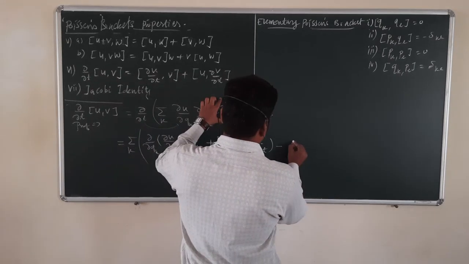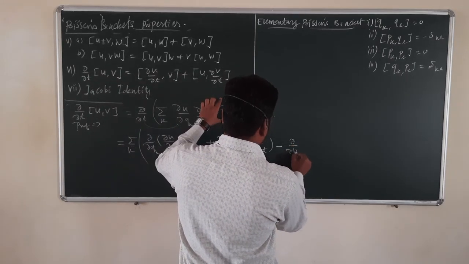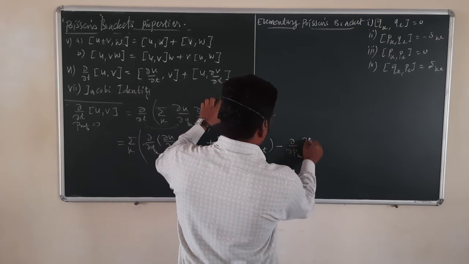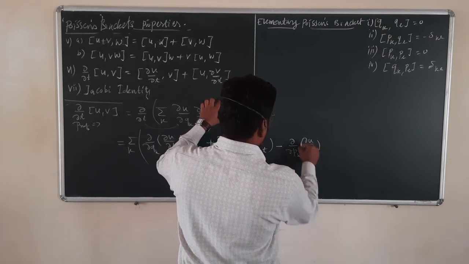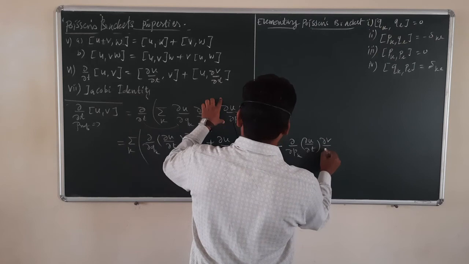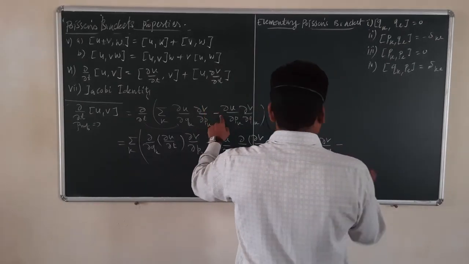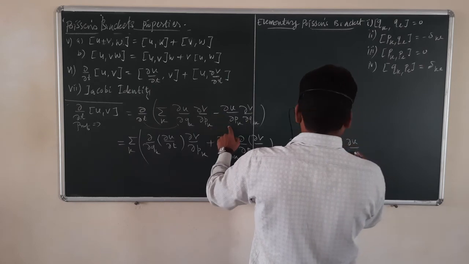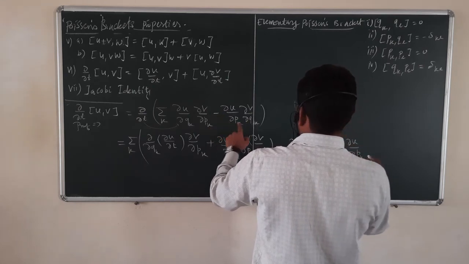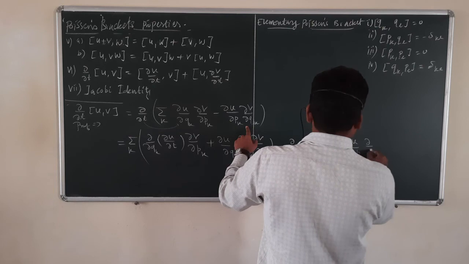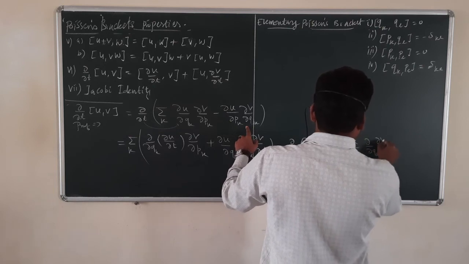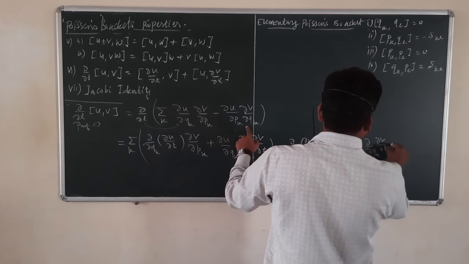So first of all, the partial derivative with respect to pk of the partial derivative of u with respect to time, then the partial derivative of v with respect to qk, minus the partial derivative of u with respect to pk is constant, and the partial derivative with respect to qk of the partial derivative of v with respect to time.